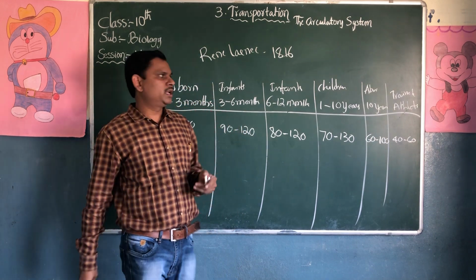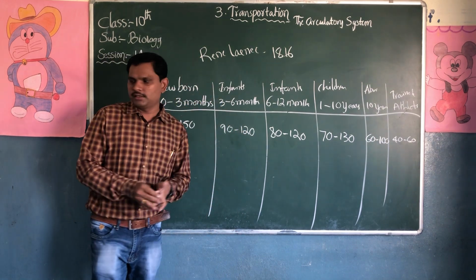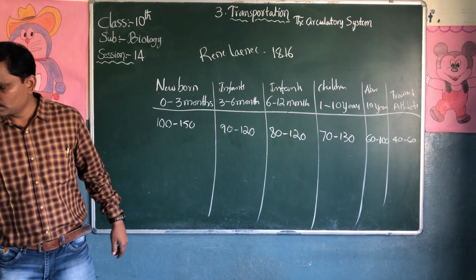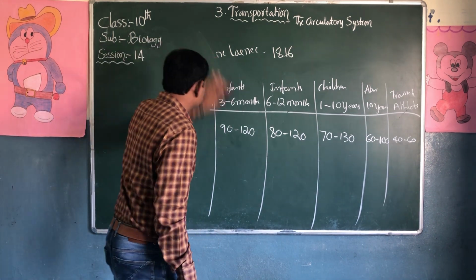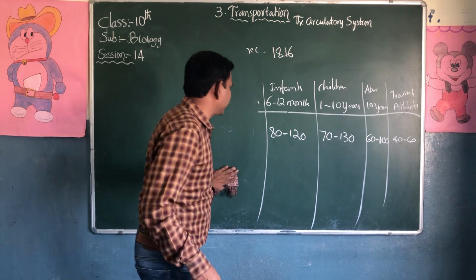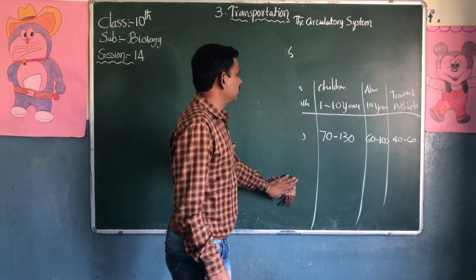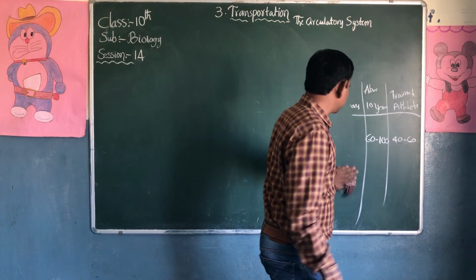This is the category of the heartbeat rate. Remember René Laennec, the one who discovered the stethoscope.